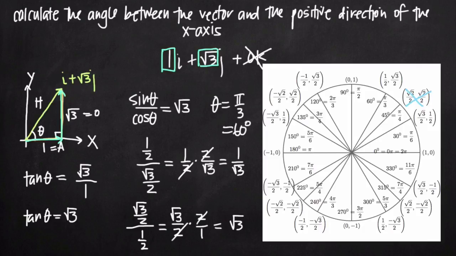If 4 pi over 3 was the angle that we needed, then the expression for our vector would be -i minus root 3 j. That would tell us that our x value was negative and that our y value was negative, and we would have ended up with a vector that pointed at the angle 4 pi over 3, so we would have used 4 pi over 3 instead of pi over 3 and 60 degrees. So because our vector points toward the first quadrant, we know that pi over 3 and 60 degrees is the only acceptable answer for the angle between our original vector and the positive direction of the x-axis.